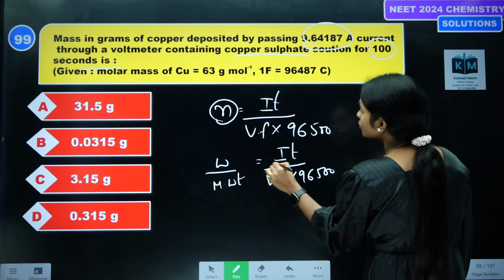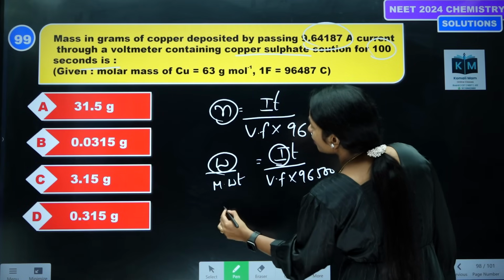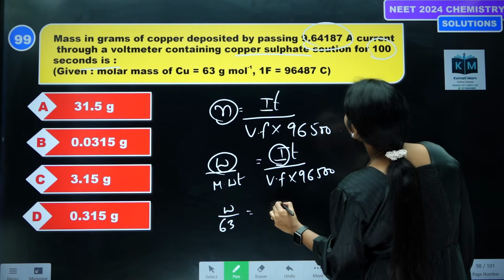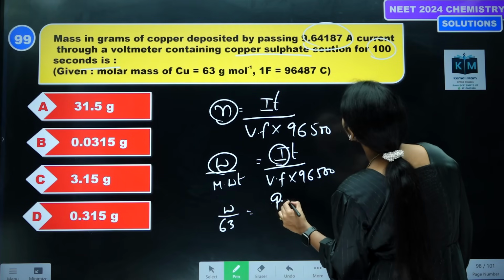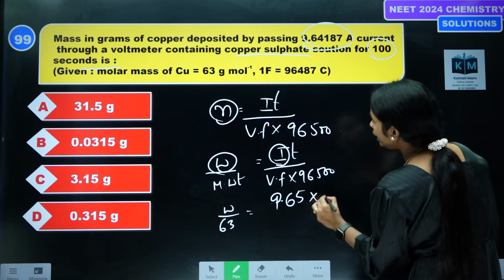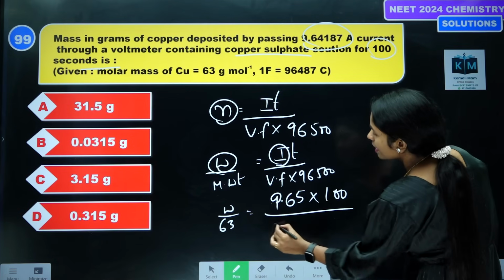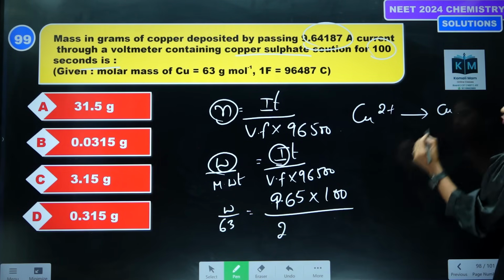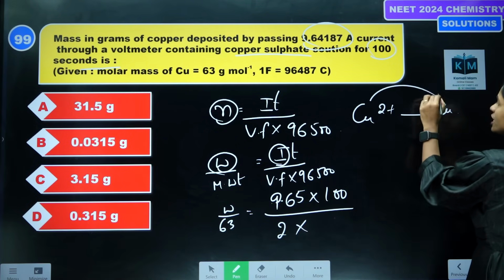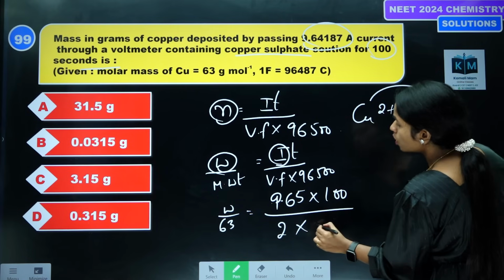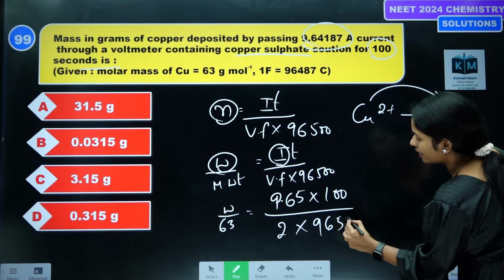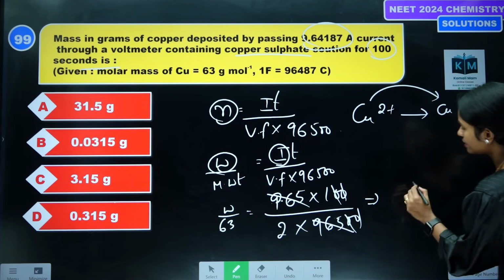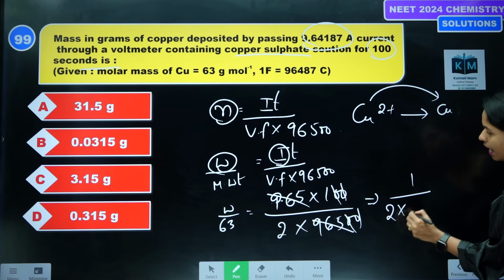Here I is how much, students, tell me? Weight we should find. Gram molecular weight is 63. I is given 9.64, approximately we can take 9.65, into time is 100 seconds. Valency factor: copper sulfate is going to deposit as copper, so 2 is the valency factor. Change in number of moles is 2 and 96,500. So these two zeros cancel and remove 2 decimals, put 100 here.